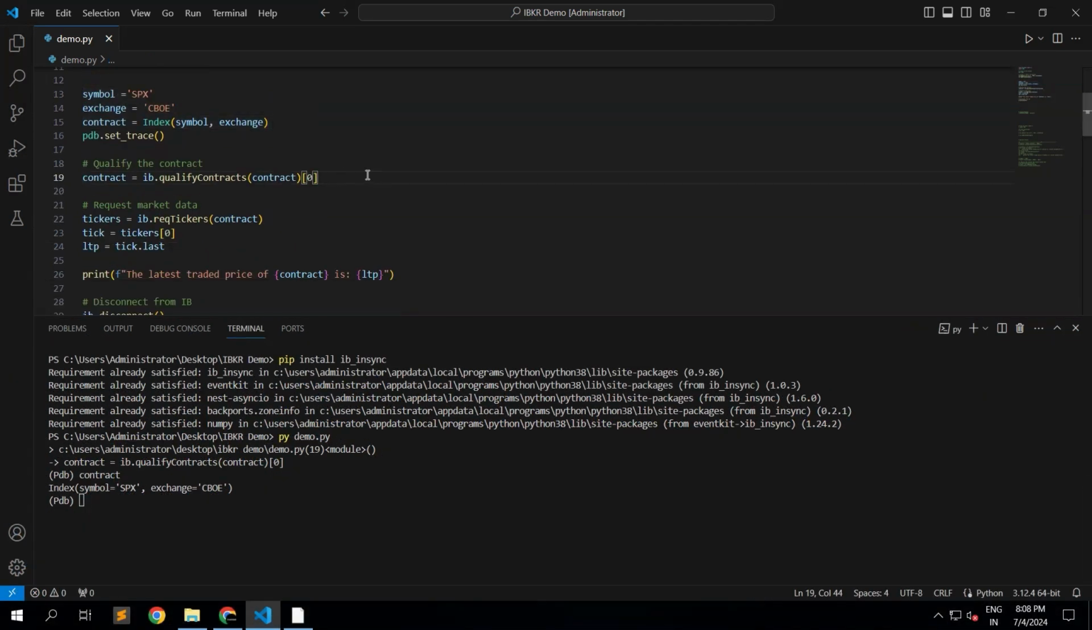At first, we need to qualify the contract, ensuring that it is valid. For that, we use this ib.qualifyContracts. Let me paste it down here. Since we have not got any error, we can be sure that the contract is valid. Once we know the contract is valid, we use the reqTickers method to fetch the LTP and other details of the contract.